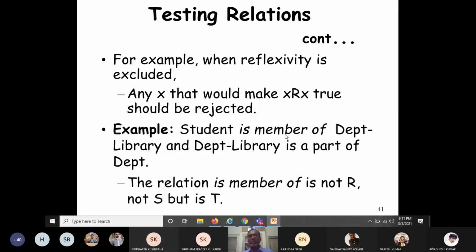So student is a member. How is the student related to itself? So this relation "is member of" is not reflexive. It is also not symmetric, because student is a member of department library, and that doesn't say that department library is a member of student.